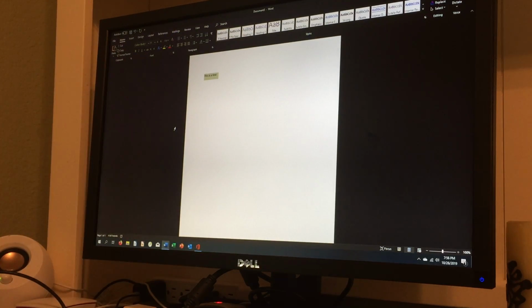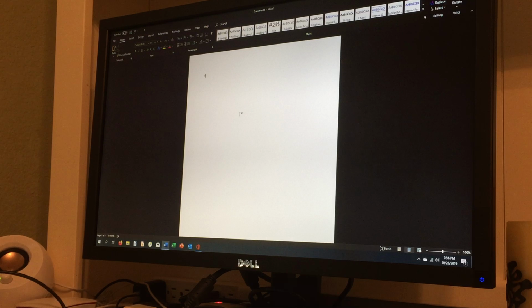And now you can press Control plus C, and then go to wherever you want to paste it and do Control plus V. You'll paste the same thing it did when you were using the buttons, which is really a nice shortcut. And then you can do it again, and there.